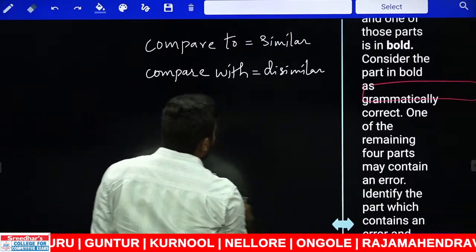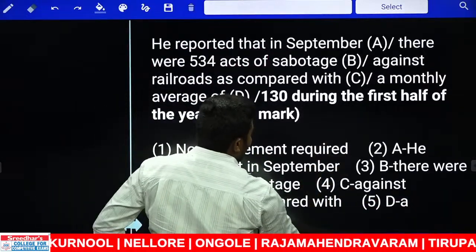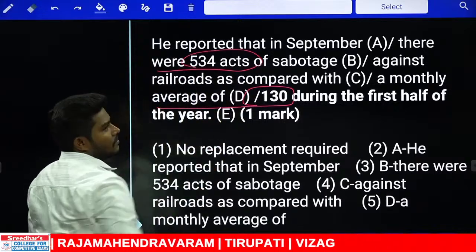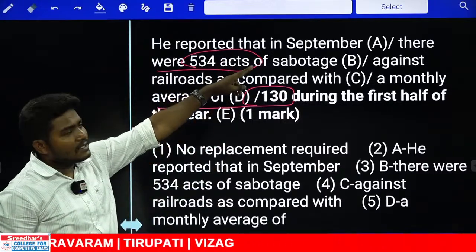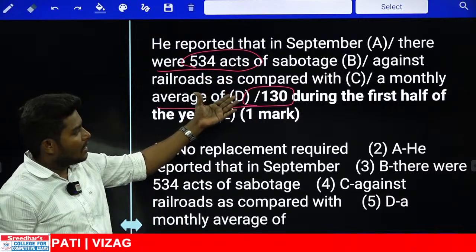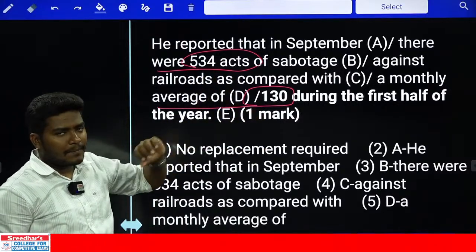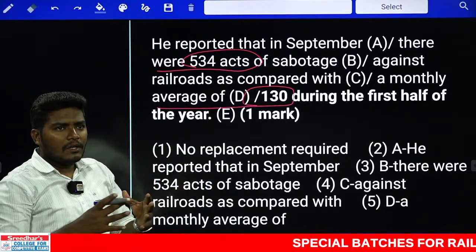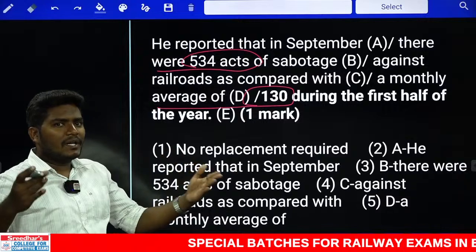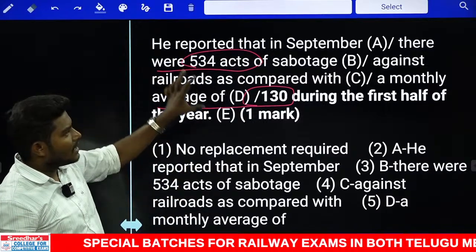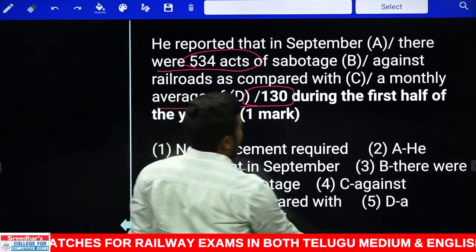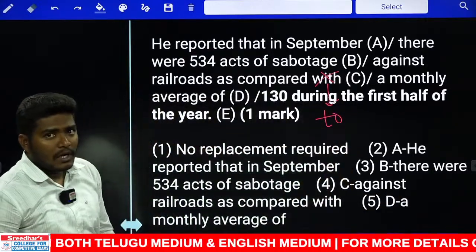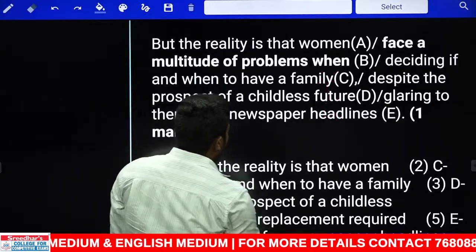Okay. Now if you look at this combination very carefully, we are comparing the monthly average of 130 number with the average of 134. We are comparing two different numbers. Like in September, what was the number of the sabotage that is happening, and in the remaining months, what is the number of sabotage that is happening. So we are comparing something that is similar, which is happening in a particular place, but we are speaking about two different time periods, that's it. Okay, so we are speaking about the same kinds of sabotage. So the answer is that with should not be used here, that should be replaced with the preposition to. That is an important rule in the prepositions. Next, 123.